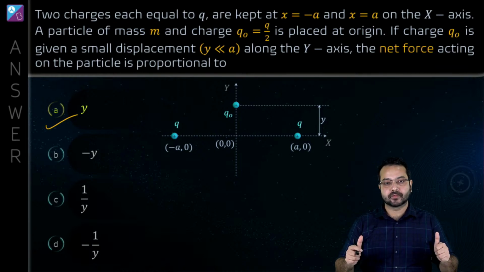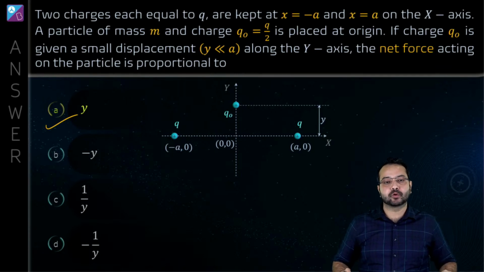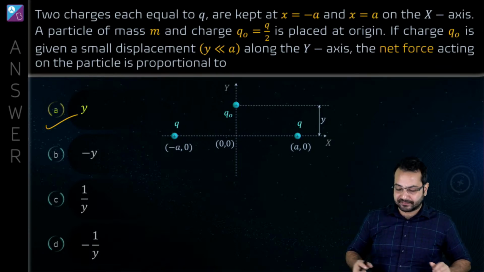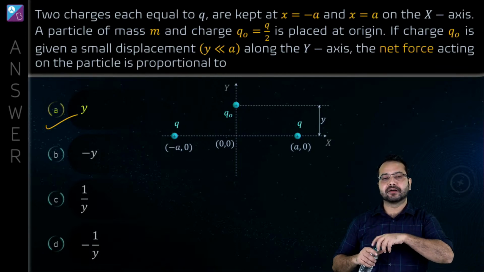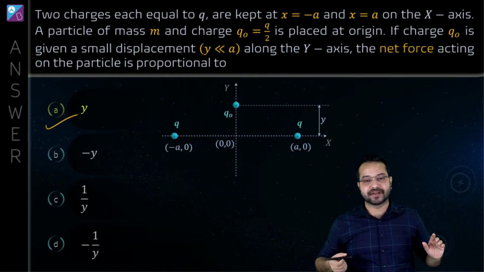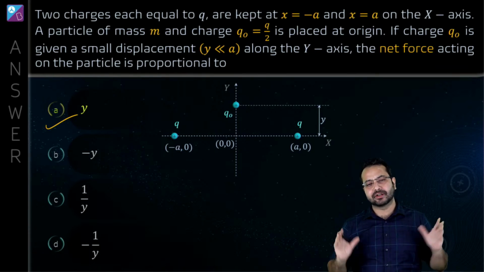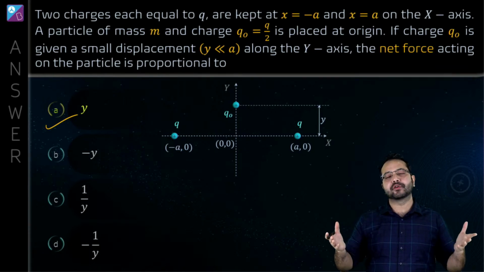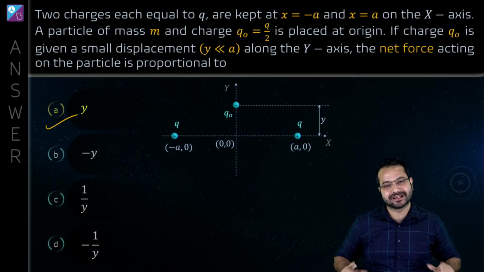Is that correct? Alright, now quickly rate the question. What do you feel about this question? This is a JEE main question. Captain Jack Sparrow says 2 out of 5. Yes. What do you say about the difficulty level of this question? Azim says 1 out of 5. Excellent. Alright, 2 out of 5, 1 out of 5. Certainly it will fall in the easy category. All we have to do is use Coulomb's law of fundamental force and add them up vectorially. That's all we have done.